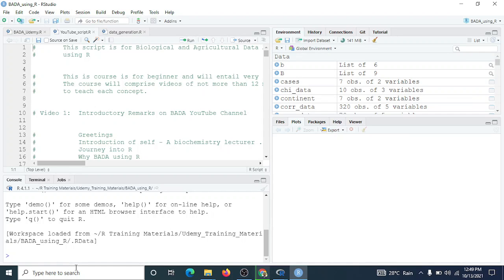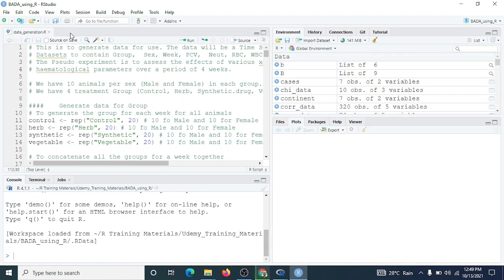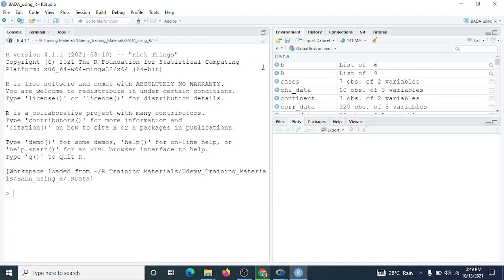Okay, let's get familiar with our RStudio now. When you launch your RStudio the first time, this is what you will see. So here, let's divide this into two panes, just like we have on the right hand side.